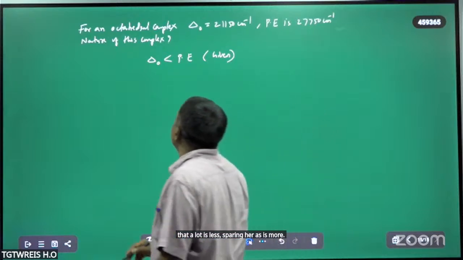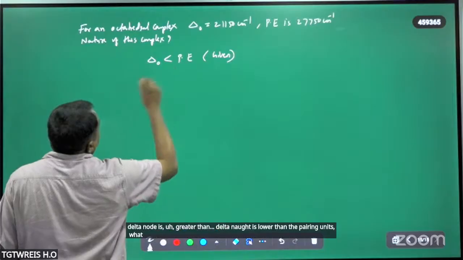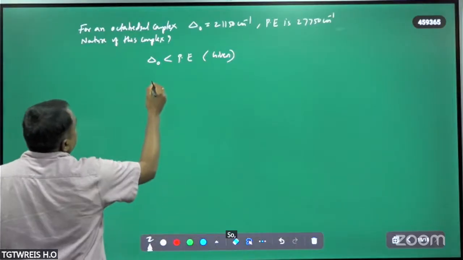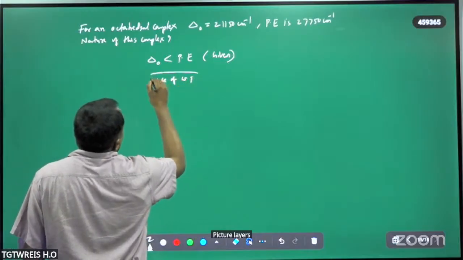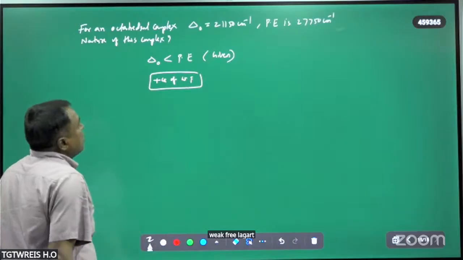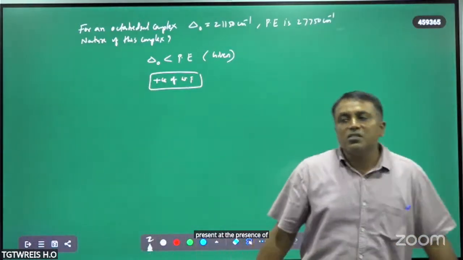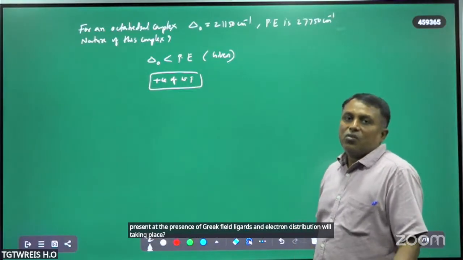If delta naught is lower than the pairing energy, what will happen? This will happen in the presence of weak field ligands. The complex compound is present in the presence of weak field ligands, and electron distribution will take place according to Hund's rule.